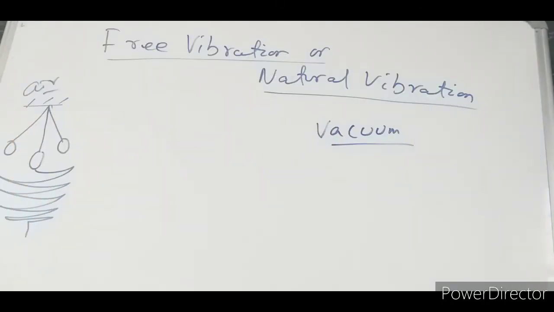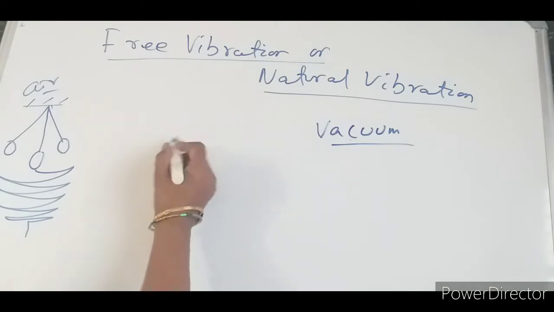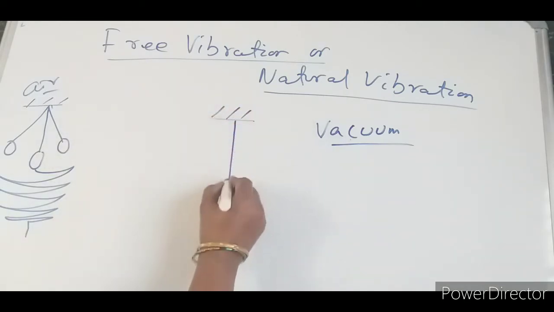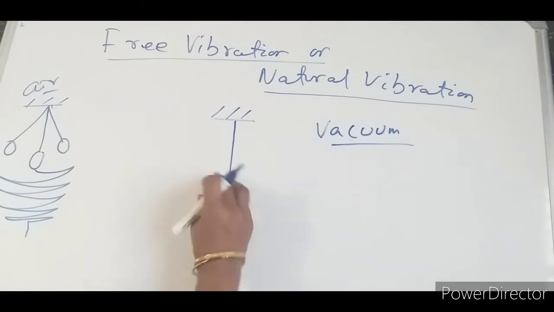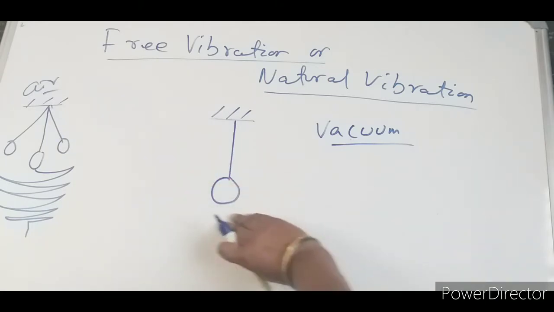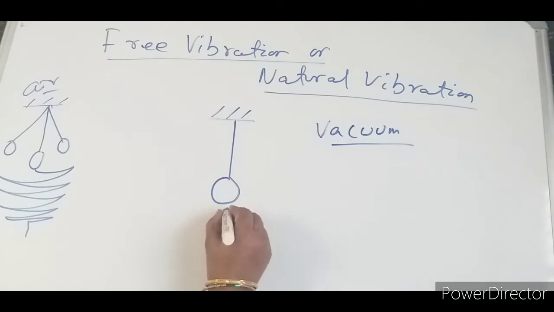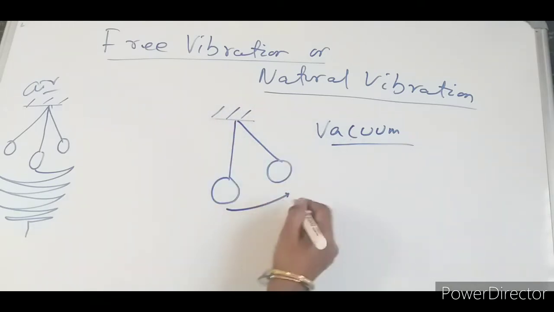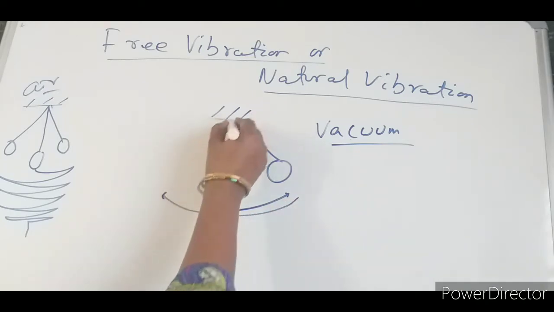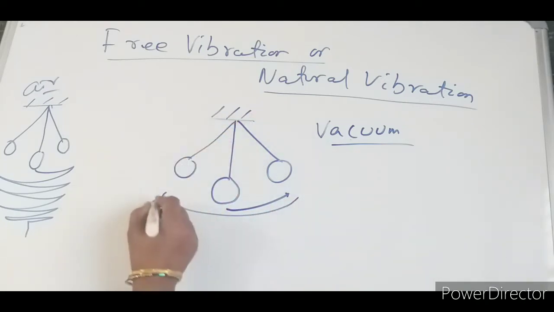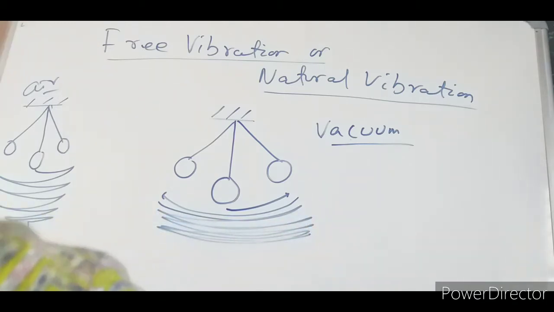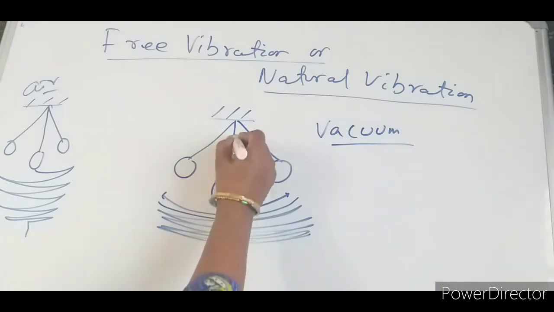Let me take another situation. Let it be a vacuum, where there are no external forces acting, and I am hanging one pendulum, and this pendulum is shifted from one position to another position. I disturb it a little from this position to this position. Then I leave it. Again it will come to this position, the other extreme. Like this the oscillation will continue. And here one thing we will see, there will be no change in its amplitude.